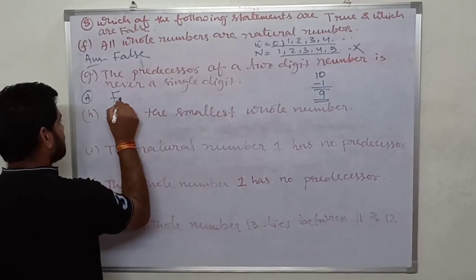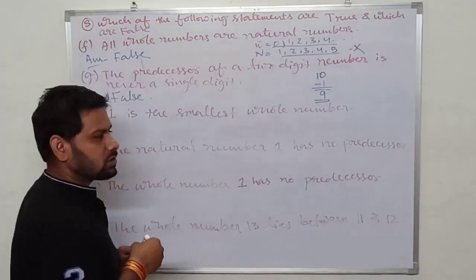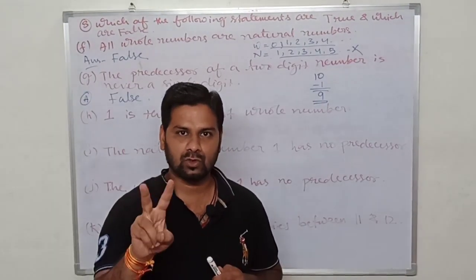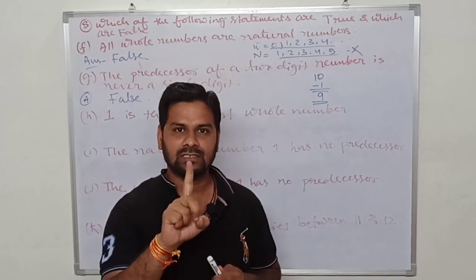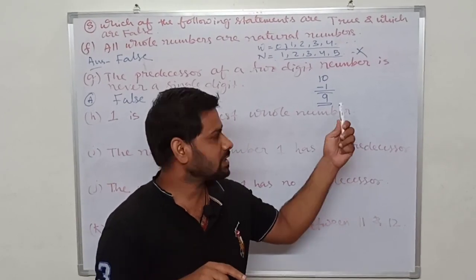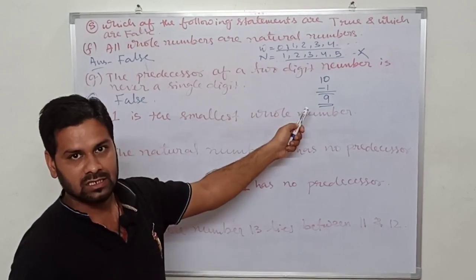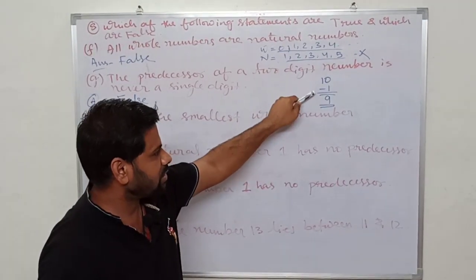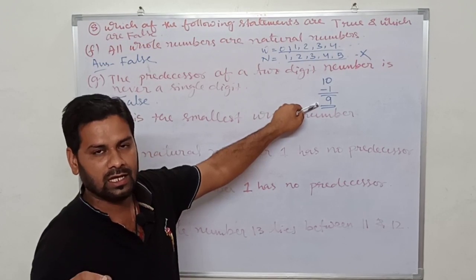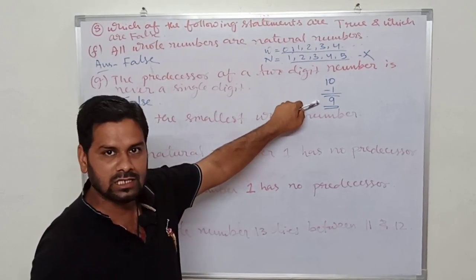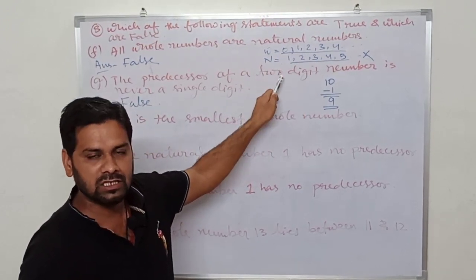So this statement is false, because the predecessor of a 2-digit number can also be a single digit number. It is saying it can never be a single digit. No 2-digit number's predecessor should be a single digit, but when we solve, a single digit is coming. That's why this statement is false.